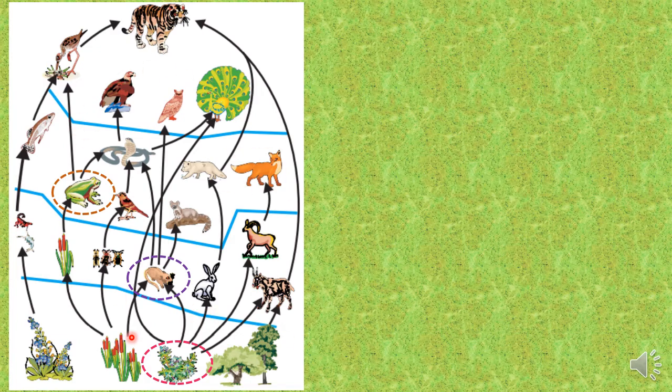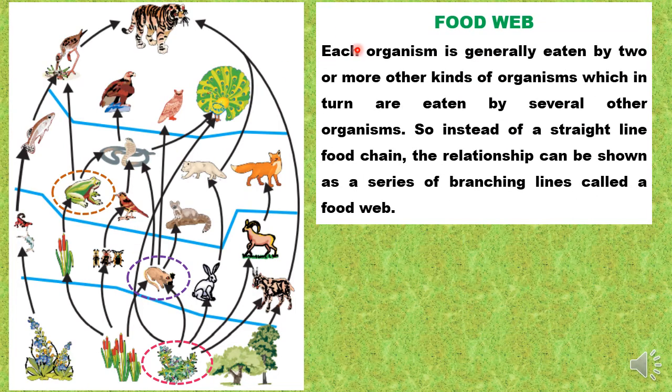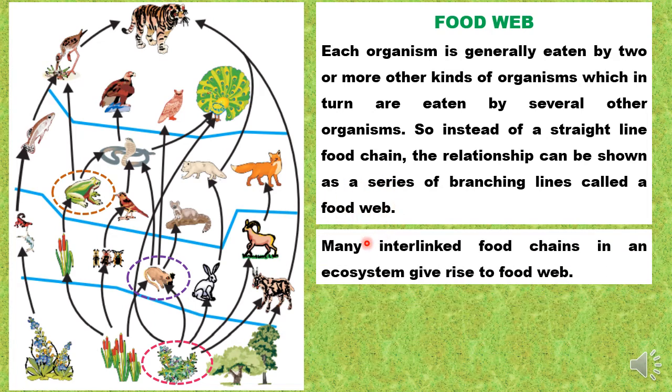So let us summarize what we have learned from this slide. A food web. Each organism is generally eaten by two or more other kinds of organisms, which in turn are eaten by several other organisms. So instead of a straight line food chain, the relationship is shown as a series of branching lines or interlinked food chains, and this is known as a food web. Many interlinked food chains in an ecosystem give rise to a food web. This is the simpler way to explain the food web.